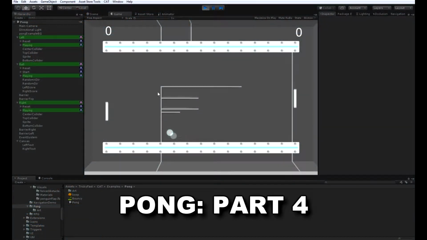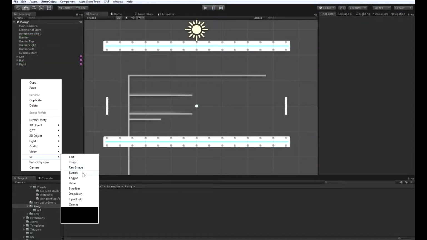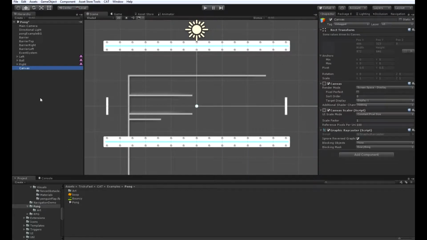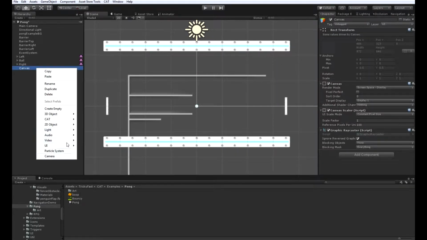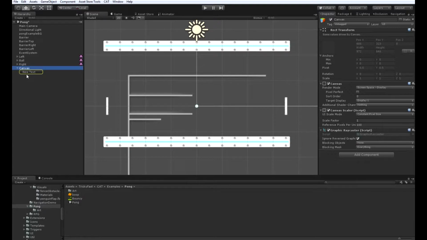This is the final video in the series for building Pong with Cat Game Builder. In this video, we're going to set up the UI for keeping score. So first we'll start off with Canvas. Under the canvas, we're going to create two cat UI elements. So they're both going to be text boxes.